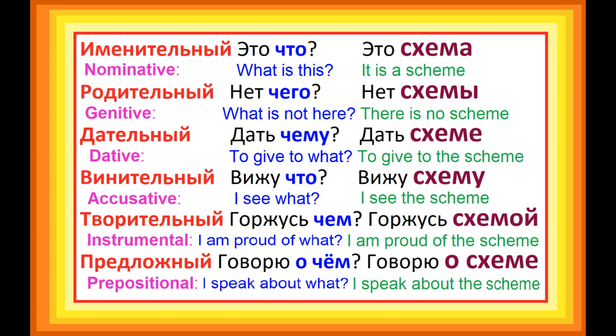Every case has its own question, starting with nominative case, which names the noun, the question what. In English, we don't have many modifications of this, but actually we don't have at all for what. We have who and whom, the only modification for who. But in Russian, we have 6 or 5 different.